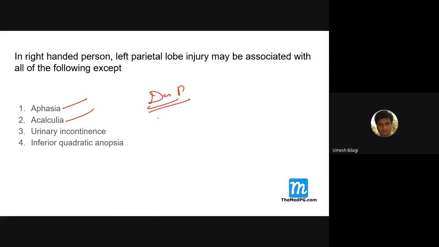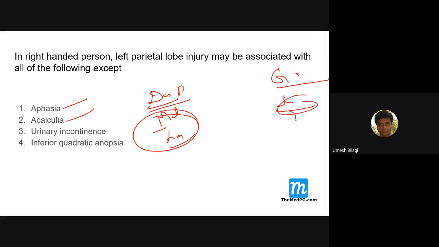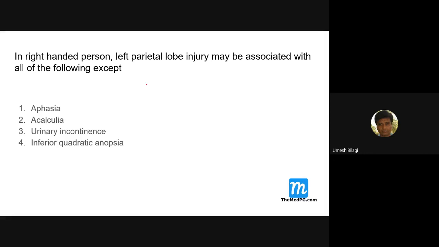Mathematics and language subjects are on the dominant side. Even logic. All the geography, apraxia, social science, emotional behaviors are on the non-dominant side. You remember, I told you? So left parietal lobe may be associated with the following. That means aphasia or acalculia. This is the language, this is the mathematics.